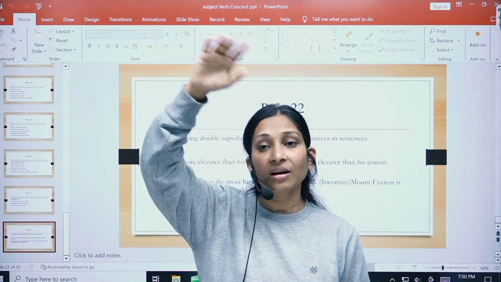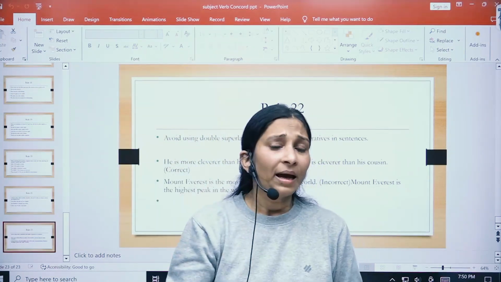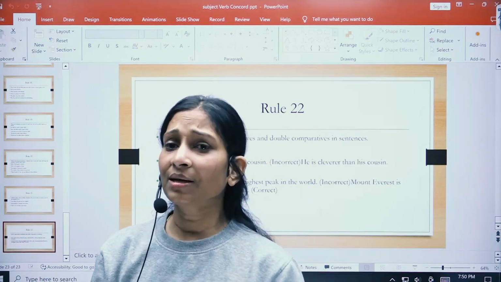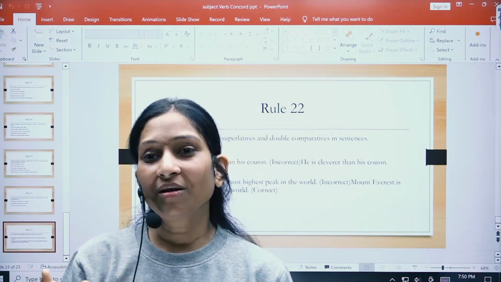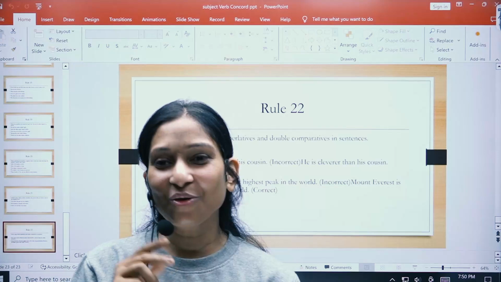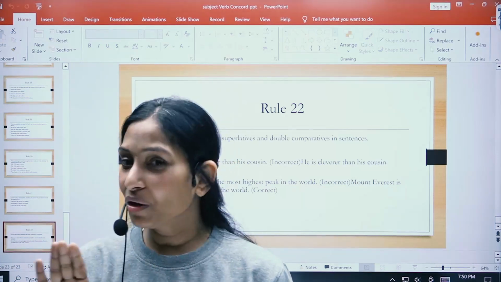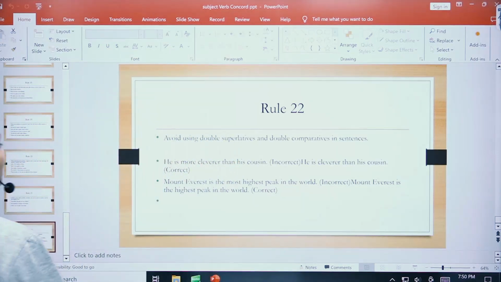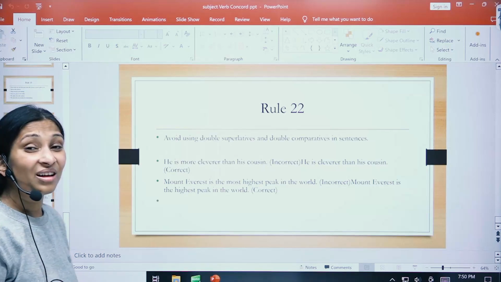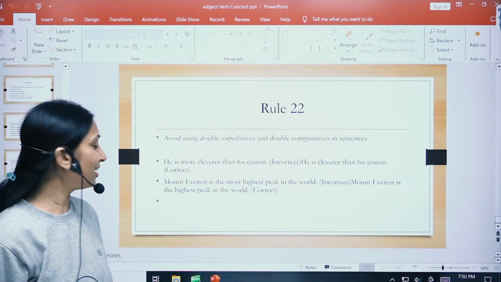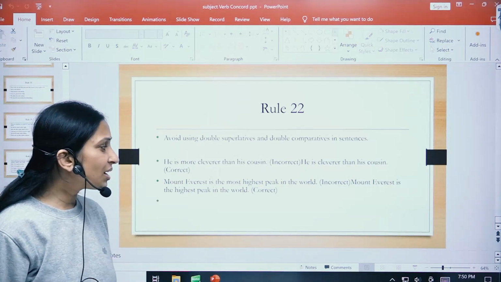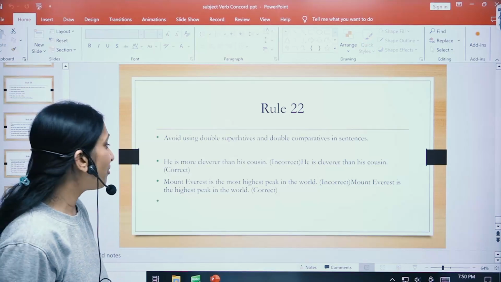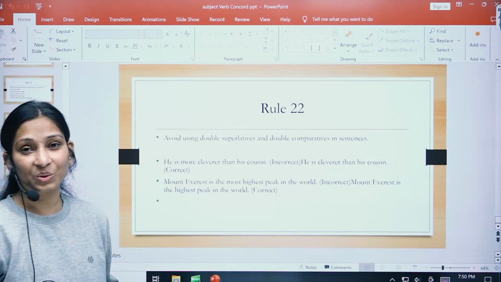Superlative degrees are used when you compare many, right? Many a time what students do is use very, more or most with comparatives or superlatives. You are not supposed to do that, right? "He is more clever" is wrong; he's cleverer. "Mount Everest is the most highest peak in the world" is wrong. Mount Everest is the highest peak, right?